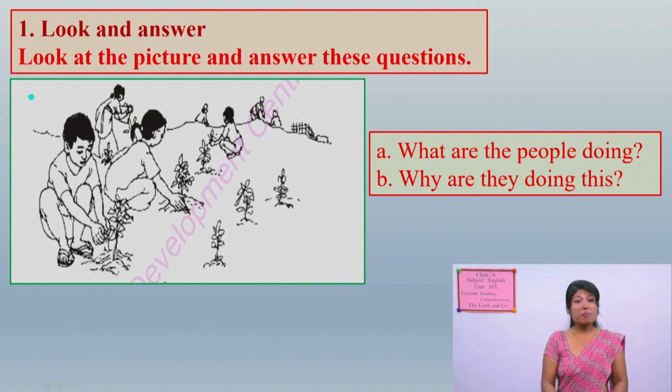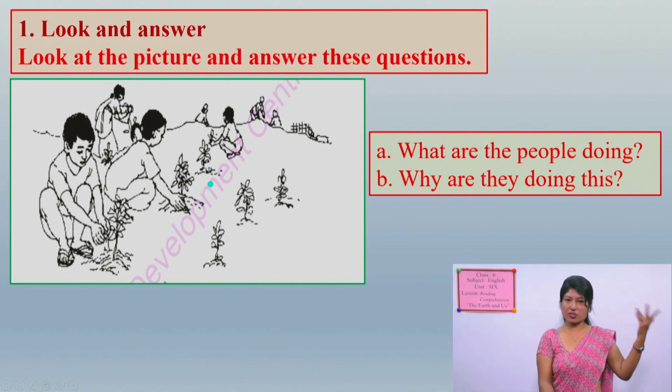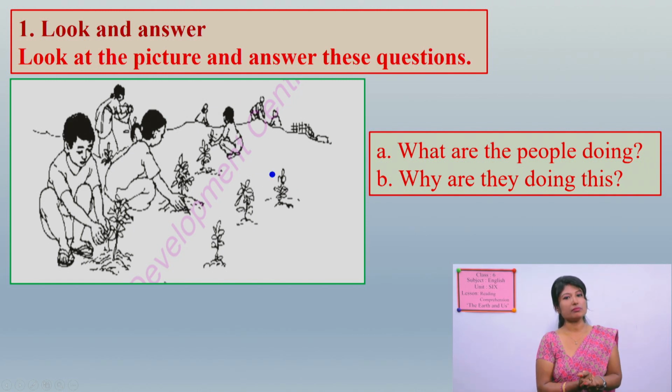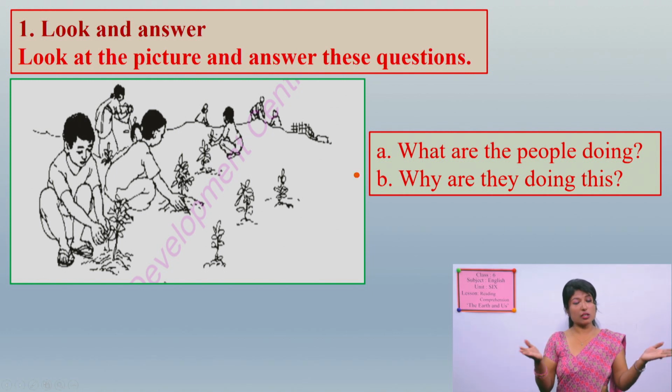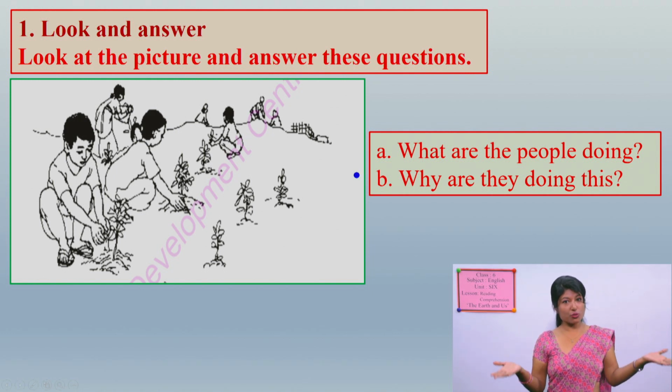The people are planting trees. Maybe these people are of the same community. Boys, girls, women, men and all, they are together, they are planting trees. You can see many plants, maybe plants or trees, they are planting. Then why are they doing this? Is it a good activity? Should we do this?